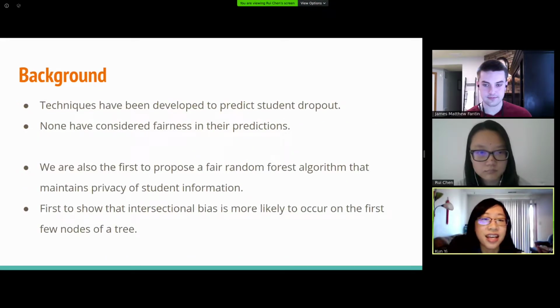Techniques have been developed to predict student dropout, but none of them have considered fairness in their predictions. We are also the first to propose a fair random forest algorithm that can maintain the privacy of student information. And we are the first to show that intersectional bias is more likely to occur in the first few nodes of a tree.